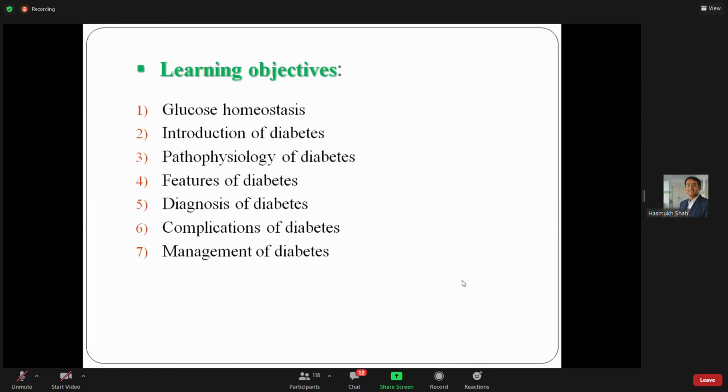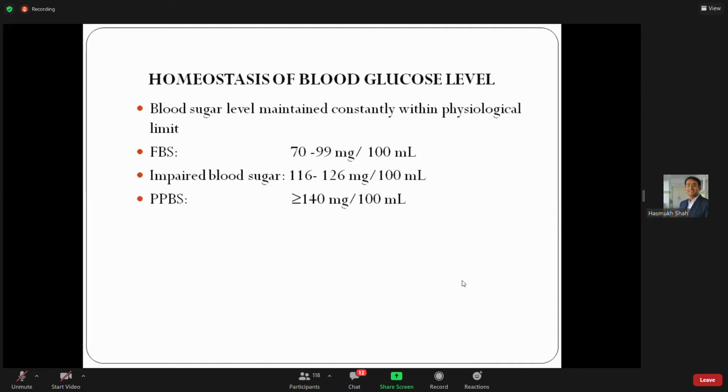Now, what is glucose homeostasis? Do you know the normal range of glucose? Fasting blood glucose level, impaired blood glucose level, and postprandial blood glucose level. Your fasting blood glucose level, normal range, is 70 to 99. It is advisable to keep it less than 100. Impaired blood sugar level is 116 to 126 milligram per 100 ml.